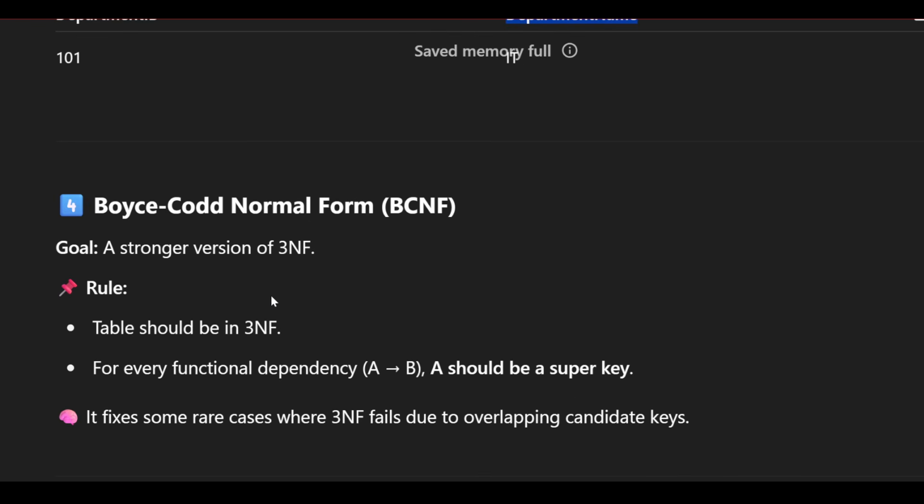After that comes Boyce-Codd normal form, which is BCNF, the stronger version of 3NF. The rule is the table should be in 3NF, obviously, and for every functional dependency where A implies B, A should be a super key. You have to remember this. It fixes some rare cases where 3NF fails due to overlapping candidate keys.